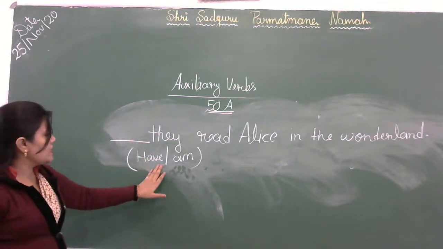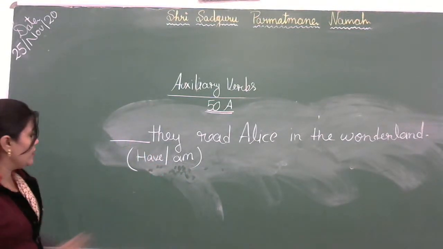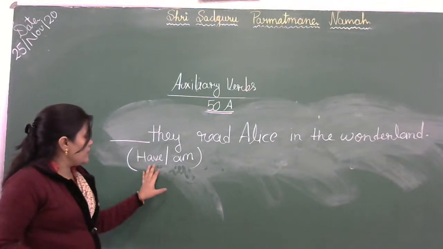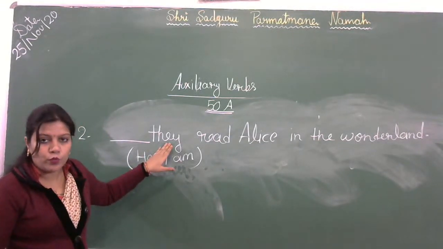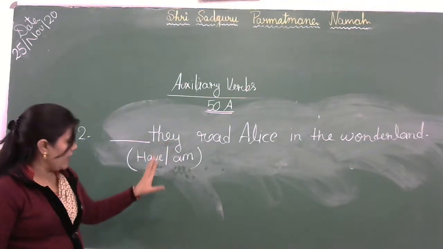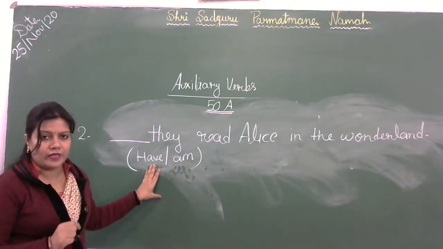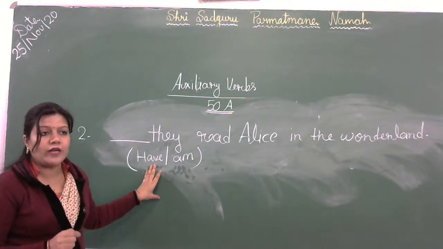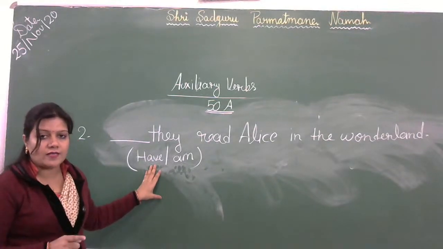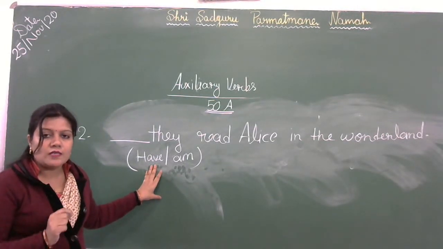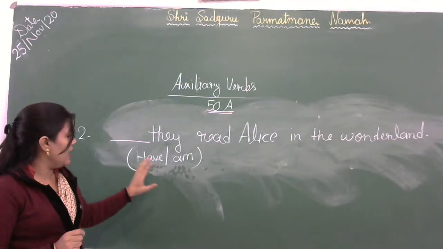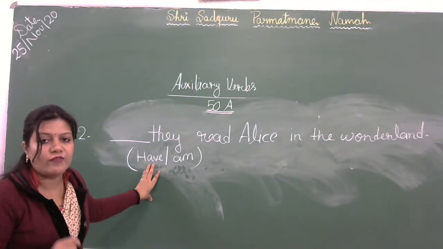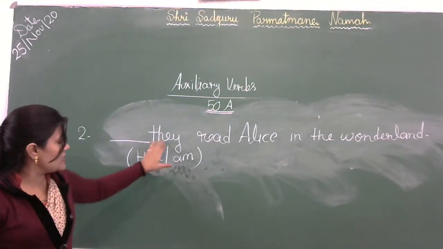But here we can see have is given. Okay. And here it is a present perfect tense. Second number, have is always used with plural nouns. Okay, plural number nouns के साथ have का use होता है in present perfect tense. Okay, present perfect tense की जो helping verb या auxiliary verbs है that which are have and has. Has is always used with singular number noun, he, she, it, and have is always used with plural noun. Okay, I, we, you, they. Okay, so here we can see they.